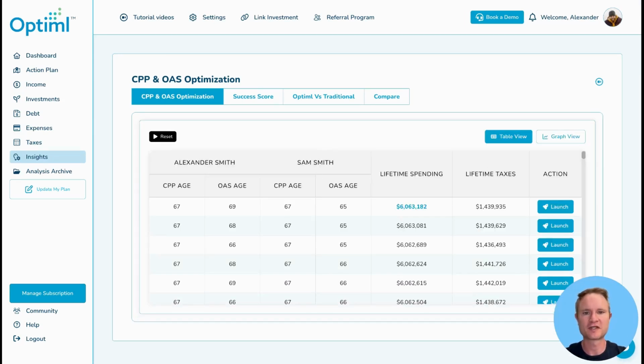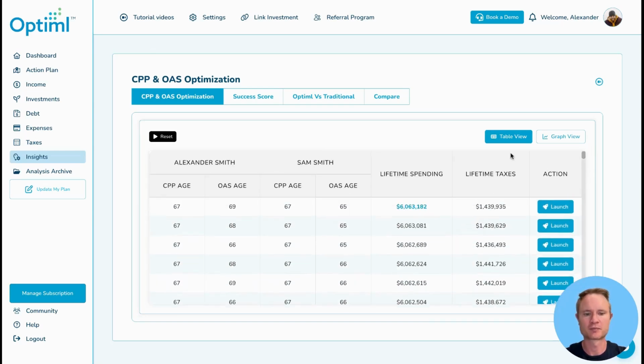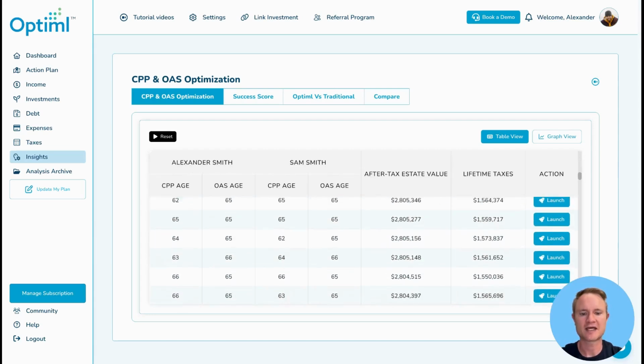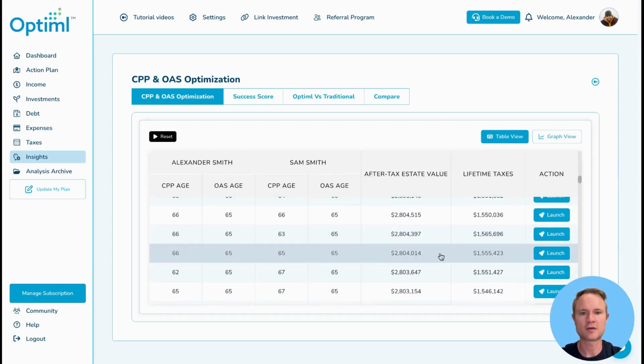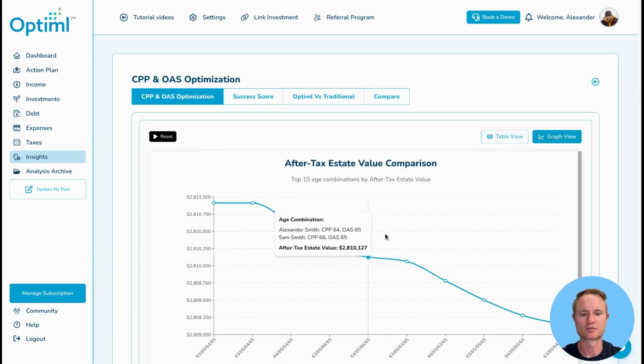Once the analysis is complete, you'll see an entire table of all the age combinations and how it impacts your plan. For users who ran a max spend or a set value strategy, the goal here is to maximize your lifetime spending. For users who ran a max value or a traditional plan, the goal here is to identify ages that maximize the value of your after-tax estate. The table will show the best age combinations from the top down, clearly showing you the impact it had in taking CPP and Old Age Security at suboptimal ages. You can also analyze the top 10 results in a graph view.